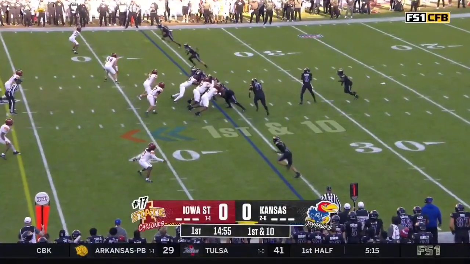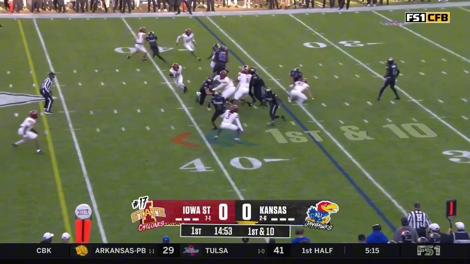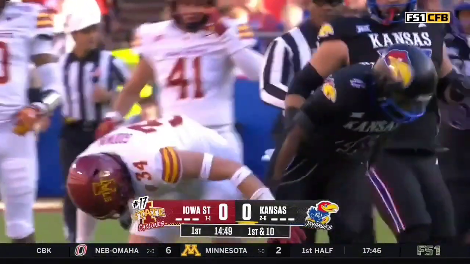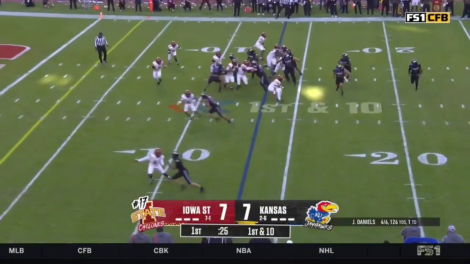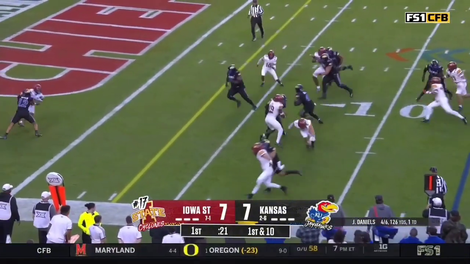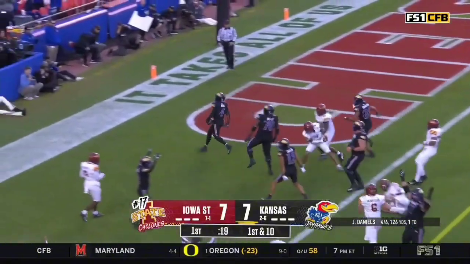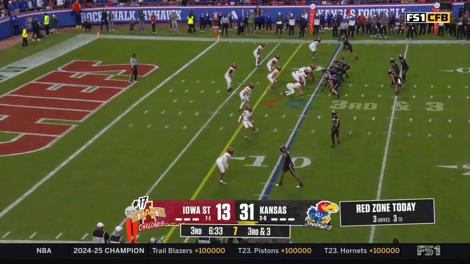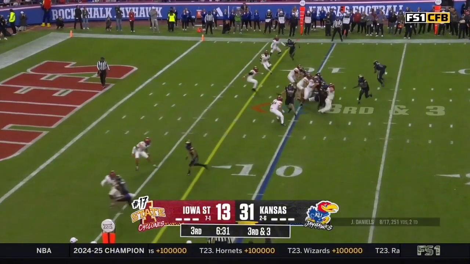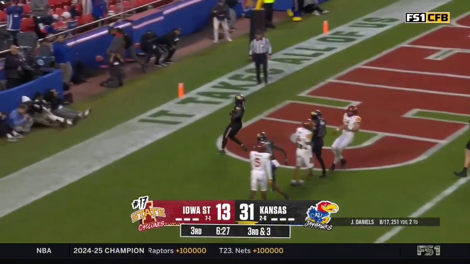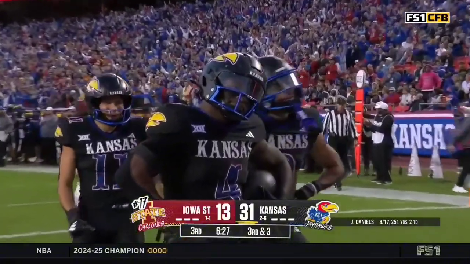What coaching staffs that have faced off a lot over the years, and here is Neal. First carry of the game is the record setter. Are deploying to. Now he's going to run the option, and he's going to give it up to Neal, who gets a block from Casey and cuts it in for the Jayhawks touchdown. 11th play of the drive. Back to the ground and back into the end zone where he belongs.